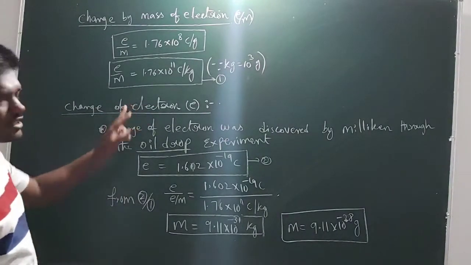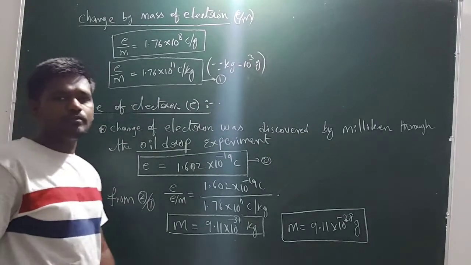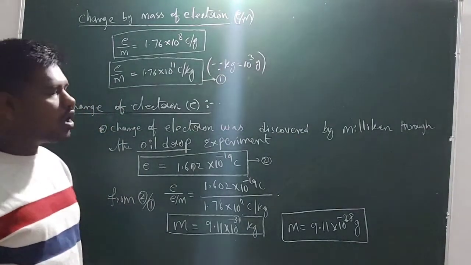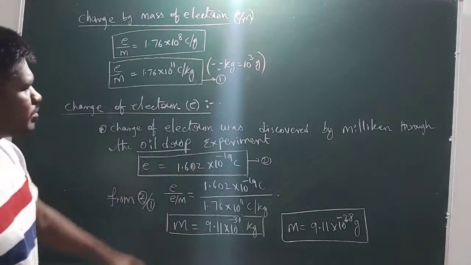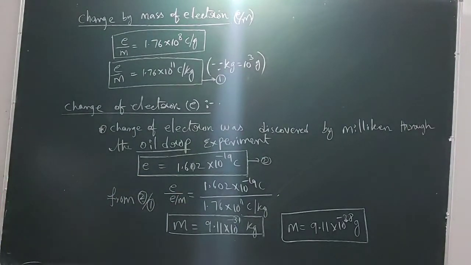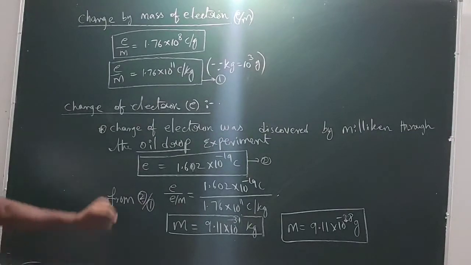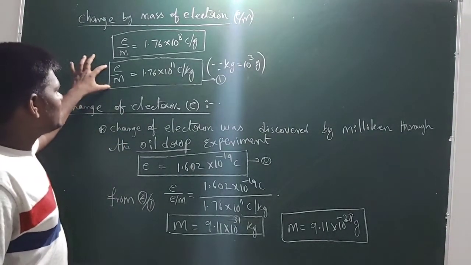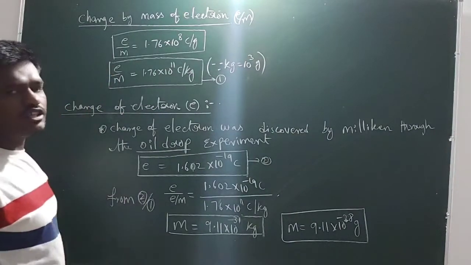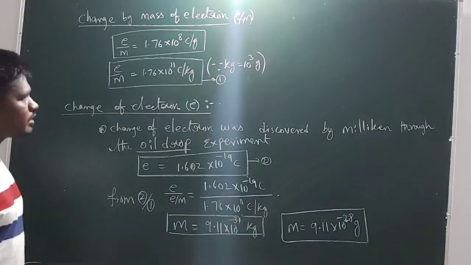So right guys, the charge of the electron was discovered by Millikan through the oil drop experiment. The charge of the electron is 1.602 × 10^-19 coulombs, which is the charge of the electron discovered by Millikan, and this is the charge by mass of the electron discovered by Thomson.